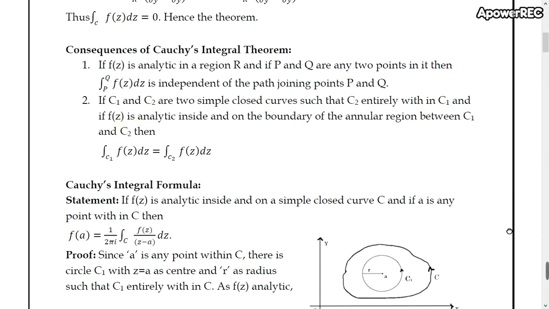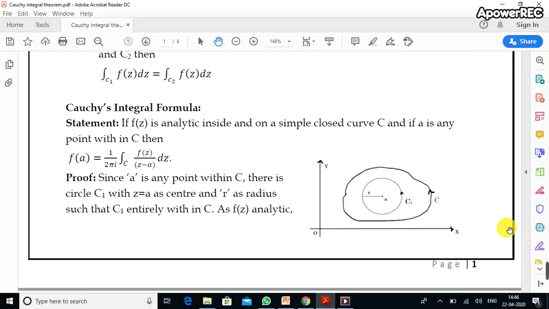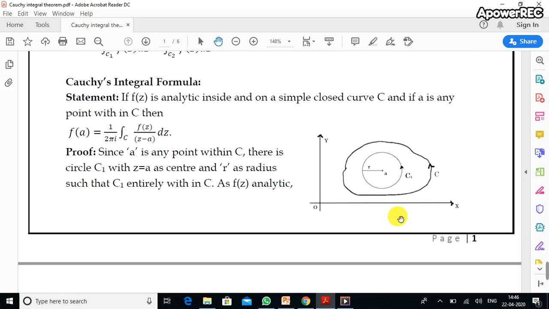Next theorem is Cauchy's integral formula. Statement of Cauchy's integral formula is, if f of z is analytic inside and on a simple closed curve C, and if a is any point within C, then f of a is equal to 1 divided by 2 pi i times integral over C of f of z divided by z minus a, dz. Now come to the proof.